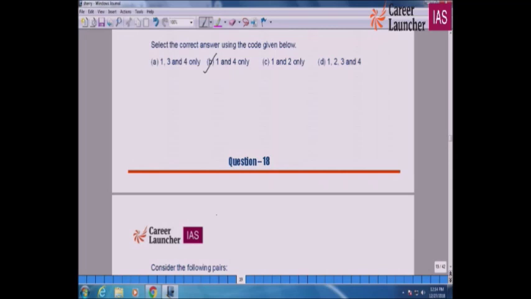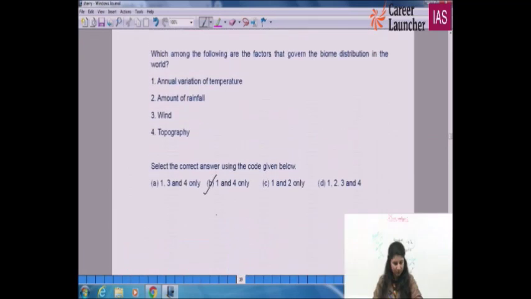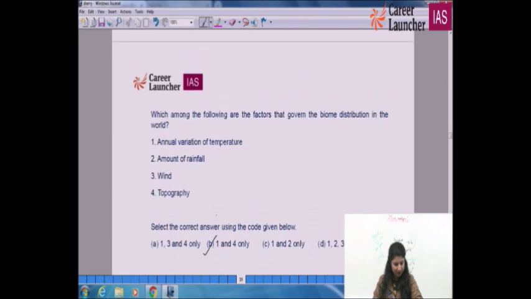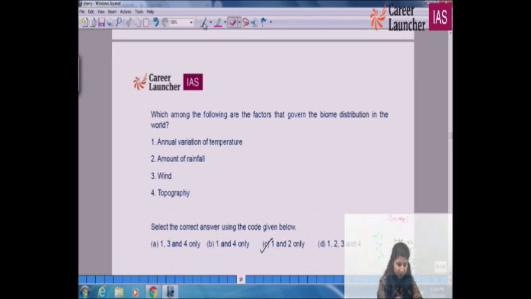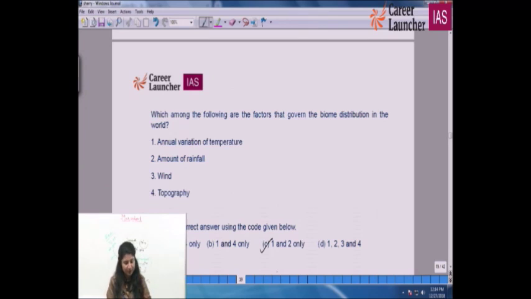we have seen our 18th question. I think I have marked it wrong. The 18th question is basically C for cat. It is 1 and 2. It is the wrong option that I had marked. Topography would refer to the gradients and everything. It is also part of it, but not the primary part. Over here, the primary factors are being asked. So 1 and 2 is the right option, since 1, 2 and 4 has not been given. Had it been given, we would have marked it, but it's not. Therefore, the right option is C for cat, that is 1 and 2.